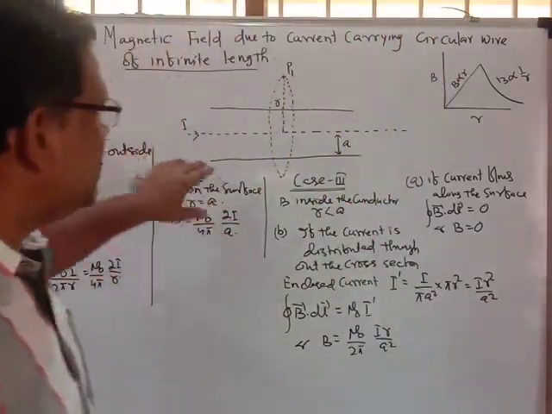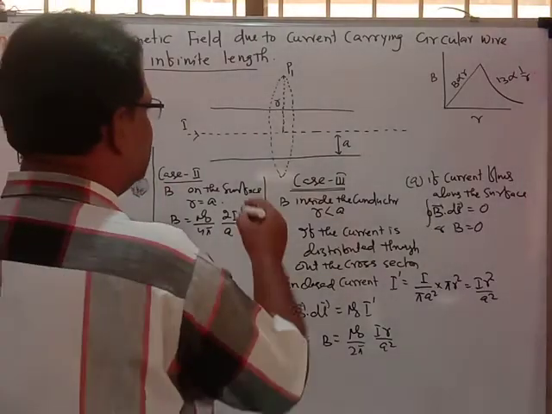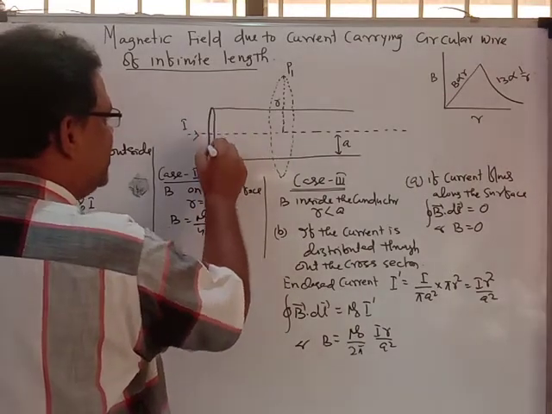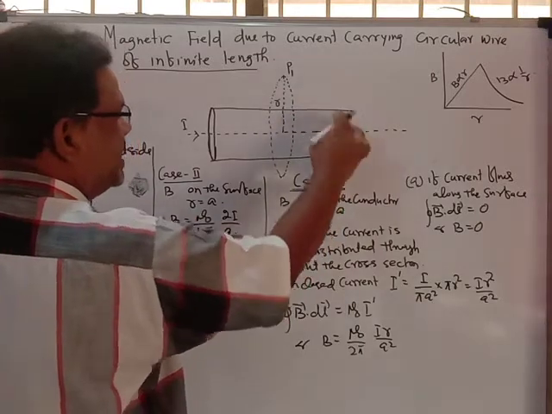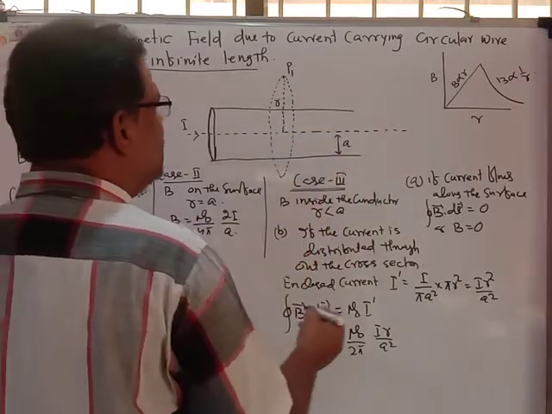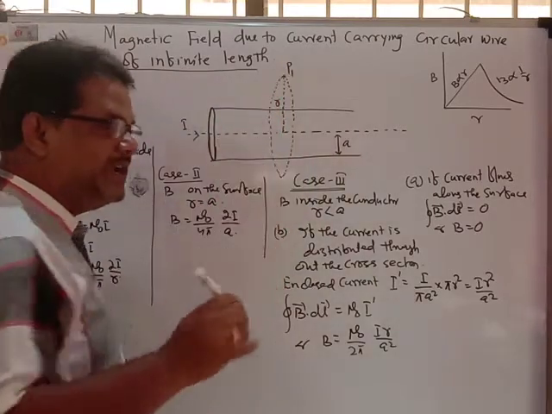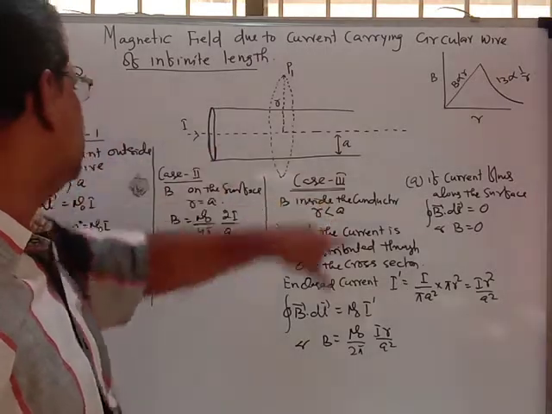But here, how do we apply the Ampere circuital law? First case. Suppose this is the thick current carrying conductor, and the radius of this current carrying conductor is A. P1 is the point where we want to calculate the magnetic induction due to the current carrying conductor.